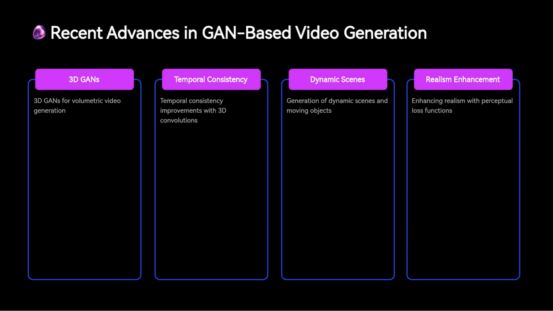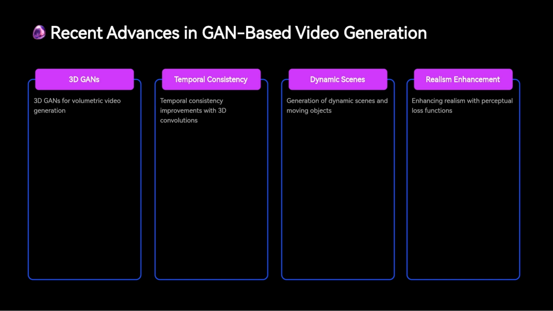A key challenge in video generation is ensuring that the motion between frames remains consistent, and 3D convolutions have been a significant development in addressing this issue. These convolutions extend traditional 2D convolutional layers to process not just the spatial information in each frame, but also the temporal continuity, enabling the generation of smooth motion across multiple frames.